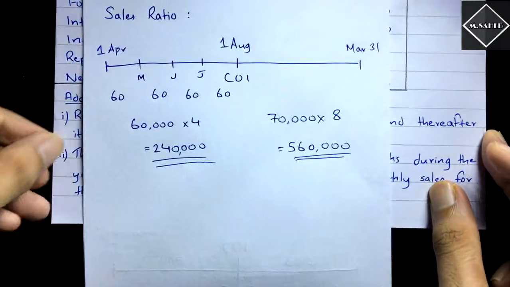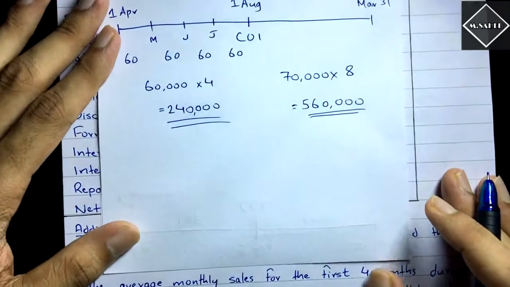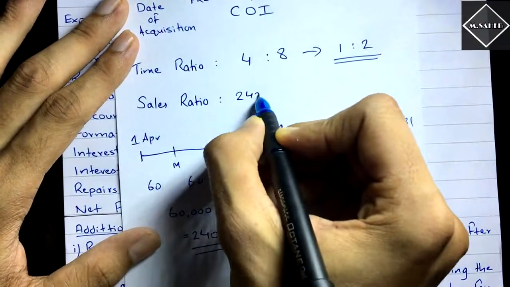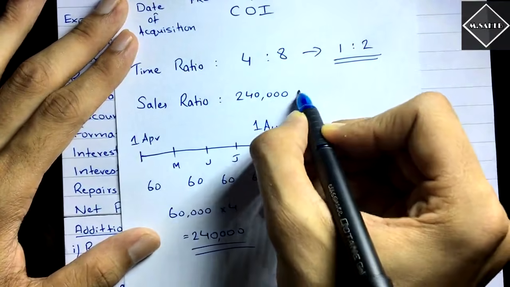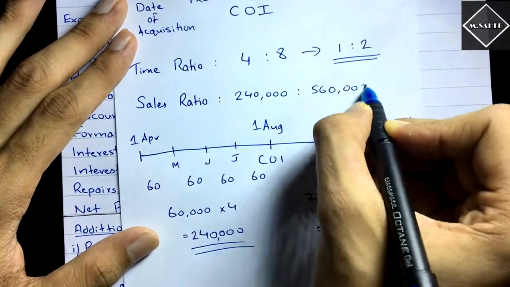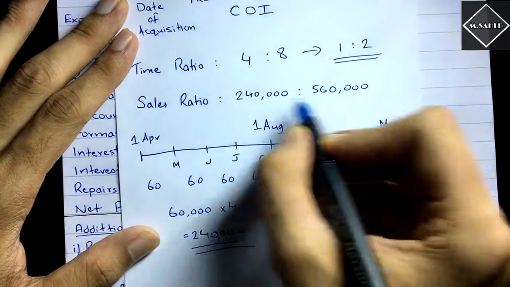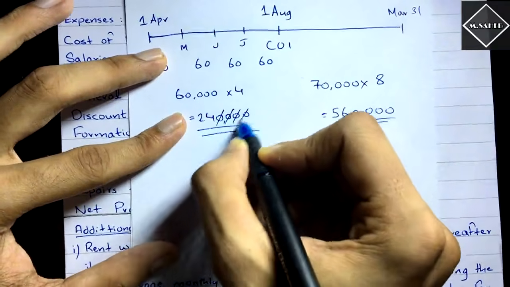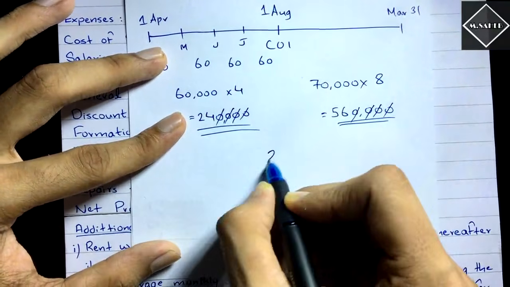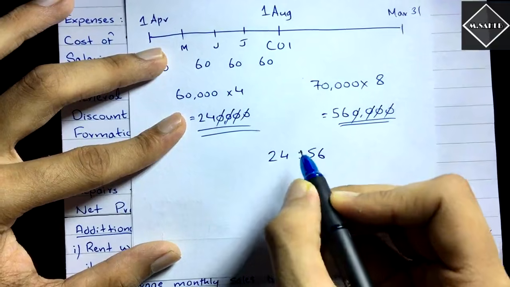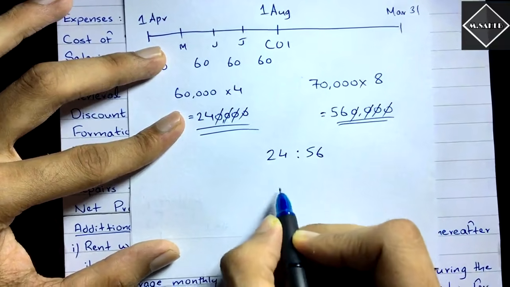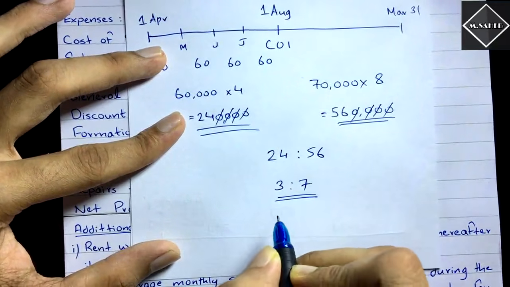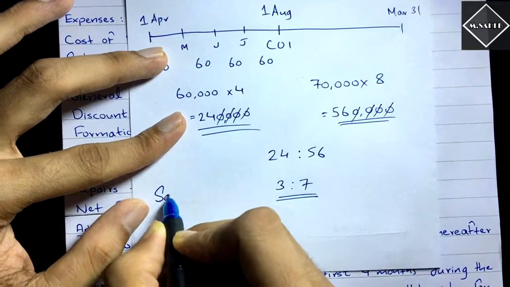So we have got the sales ratio. Now we have to simplify this further. We have got 2,40,000 in the pre and 5,60,000 in the post. Here I don't have space, so I will simplify this here. First I will cut the equal zeros, 4 zeros. Then we have 24 is to 56. Both of these come in the 8 table: 8 3s are 24 and 8 7s are 56. So we have simplified this ratio as 3:7. So this is the sales ratio.